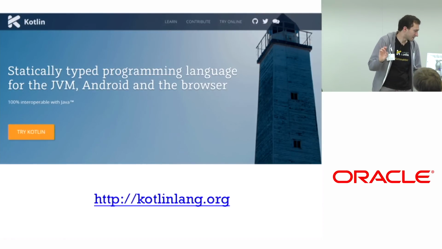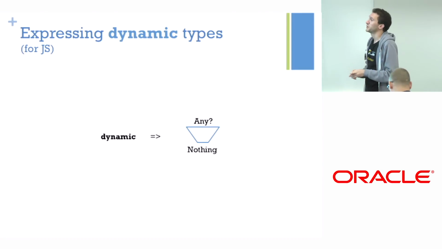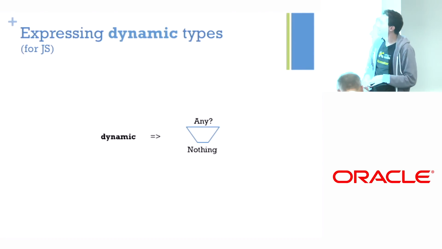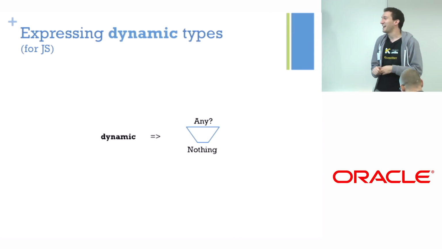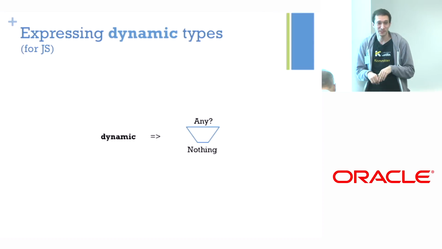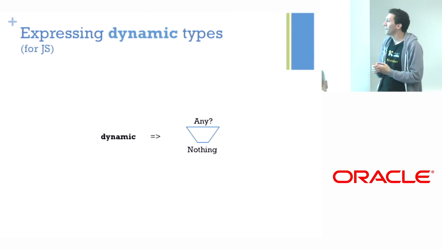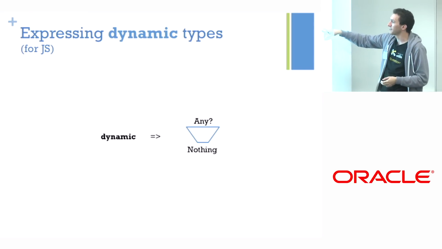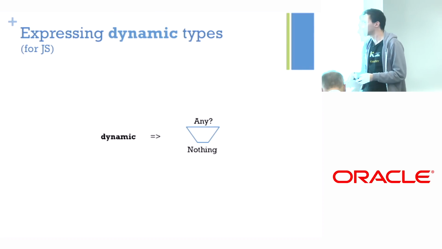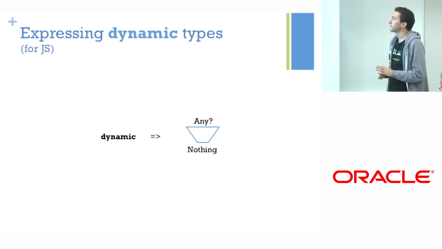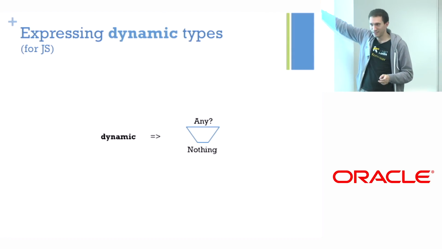And the last bit that I would like to advertise here is that we actually compile not only to Java, but to JavaScript as well. And JavaScript is a little less typed than Java, as you know. So there, it's even more relevant to have some flexibility, because you have no types whatever. And there, it turned out that with the same machinery, we can get something that we call the dynamic type. It's not available for the JVM at the moment, because we don't know how to efficiently implement it. So a dynamic is something from bottom to top, just anything.